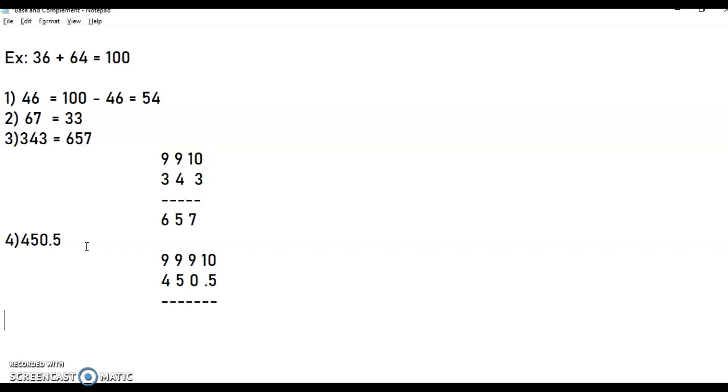See here, 10 minus 5 is 5. Point. 9 minus 0 is 9. 9 minus 5 is 4. 9 minus 4 is 5. The answer is 549.5. Hope this technique is clear.